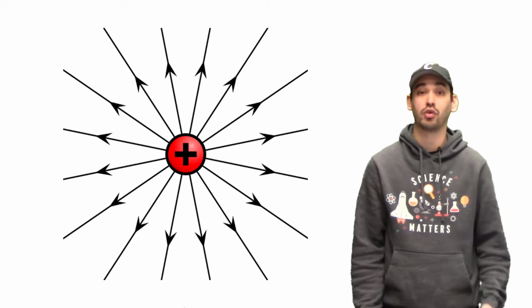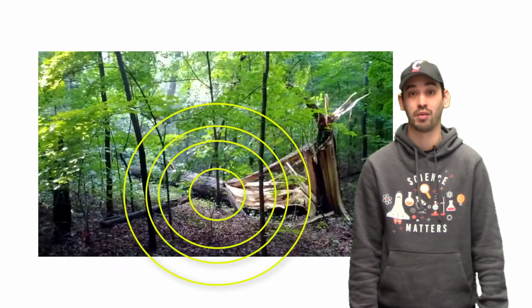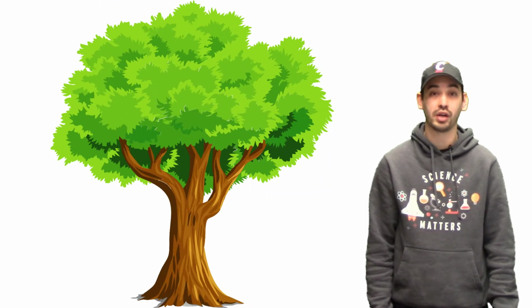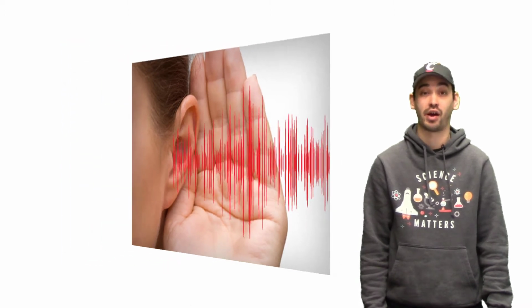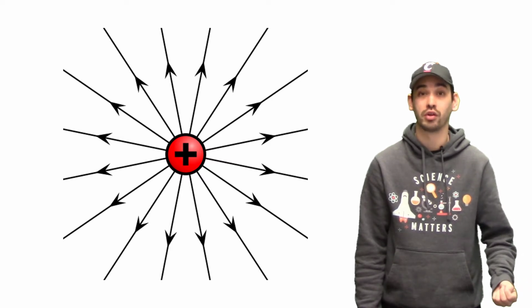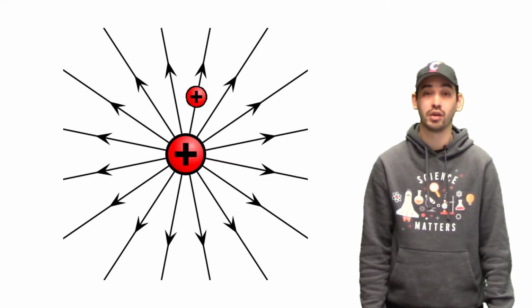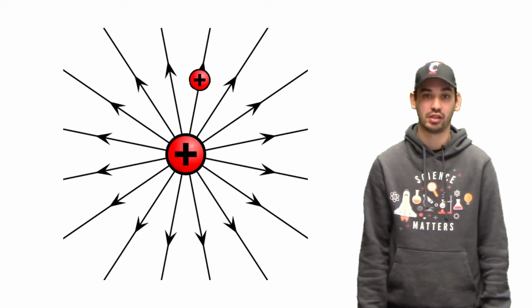When you have a charge, it creates an electric field, in the same way that our falling tree in the forest creates a vibration. Regardless of if there's an observer, the falling tree creates a vibration, and the charge creates an electric field. In order to interpret this, we need an observer. With our tree, we have a person that hears the vibrations and interprets it to be a sound. Likewise, to observe the electric field, we need a test charge or another observer. When a charge is brought near another charge, it hears the electric field and it processes this as a force.